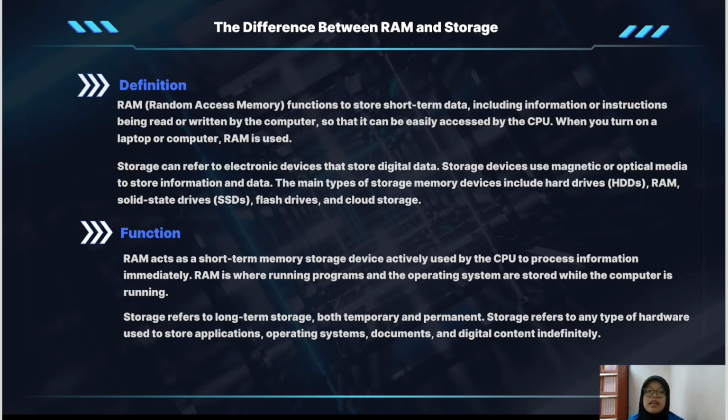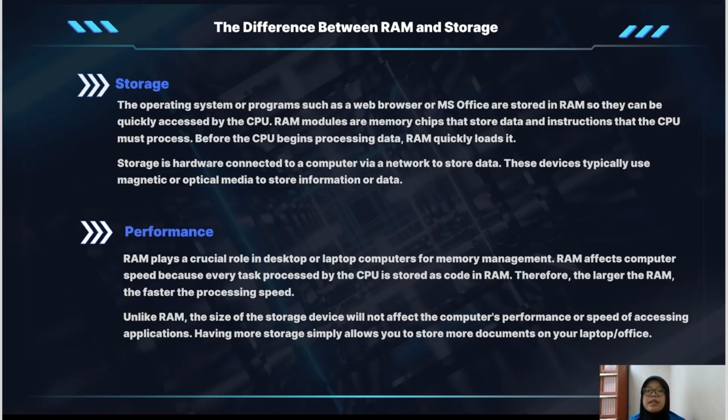Function. RAM acts as a short-term memory device actively used by the CPU to process information. Immediately, RAM is where running programs and the operating system are stored while the computer is running. Storage refers to long-term storage, both temporary and permanent. Storage refers to any type of hardware used to store applications, operating system, documents, and digital content indefinitely. The operating system or programs such as a web browser or MS Office are stored in RAM so they can be quickly accessed by the CPU.